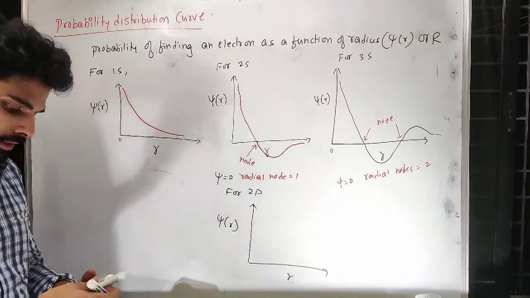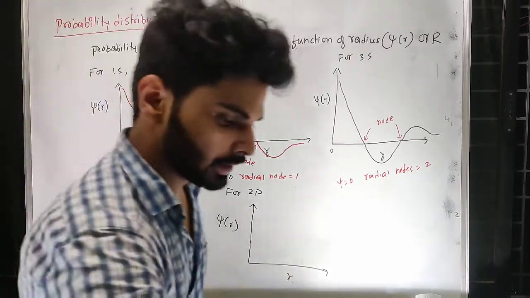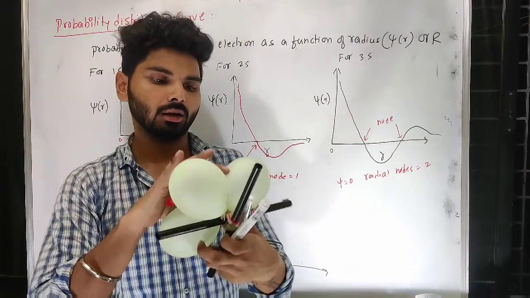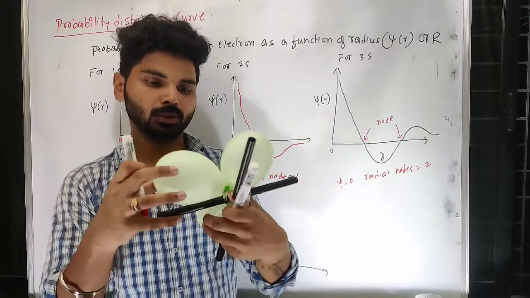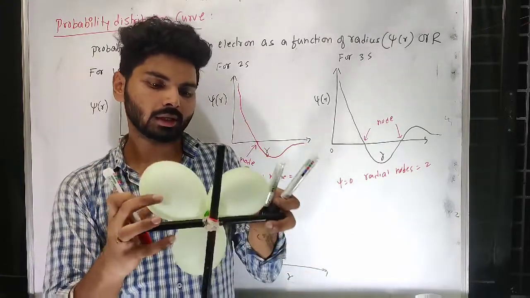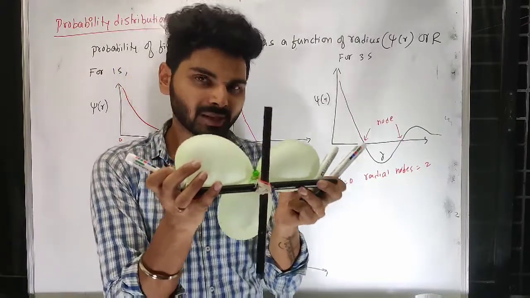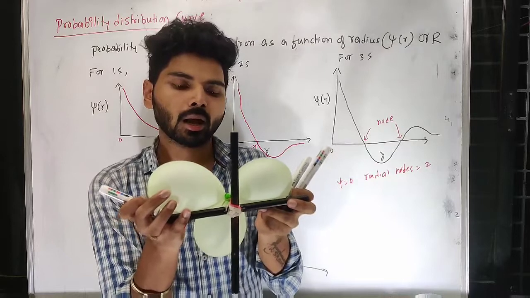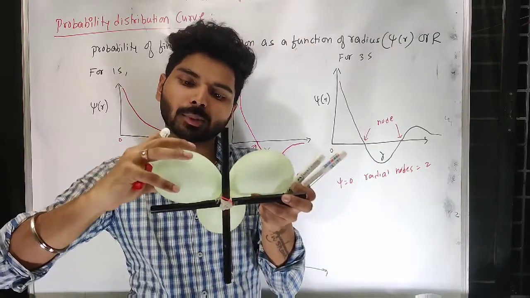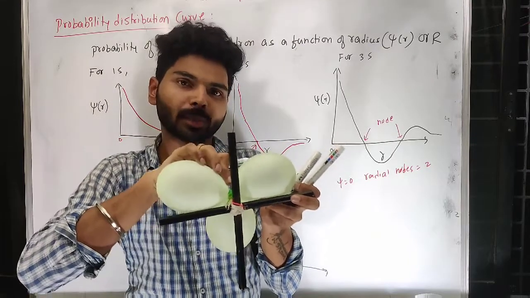In the case of dumbbell, if I use this as a model right now to explain, only expect these two balls here. The center, the nucleus, is a place where its presence is not there actually, because its presence is maximum only at this particular level, only at the corner, not at the center. The center you won't expect that.